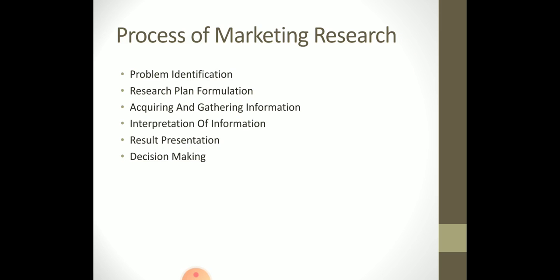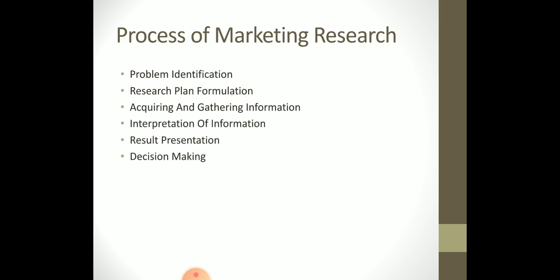In this process, the first step is problem identification. The first and foremost step in the marketing research process is the identification of the problem: for which problem or for what reason the research is to be conducted. Unless and until the problem is recognized clearly, there will be no use of conducting market research.